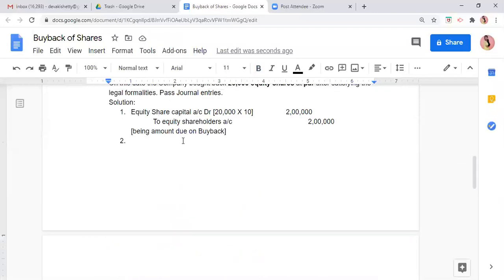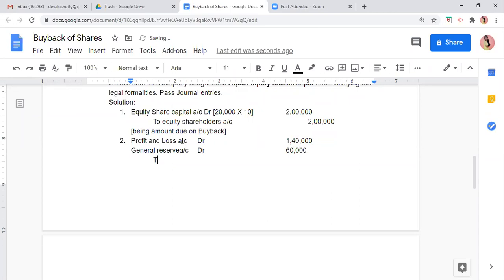So let us put the entry here. When we use any reserve, a reserve is a liability. Liability means credit balance. But when we use a reserve, that reserve will become debit. How much have we used? 1,40,000. Second, which other reserve did we use? We have used general reserve account, debit. For how much amount did we use general reserve? General reserve we used for 60,000.